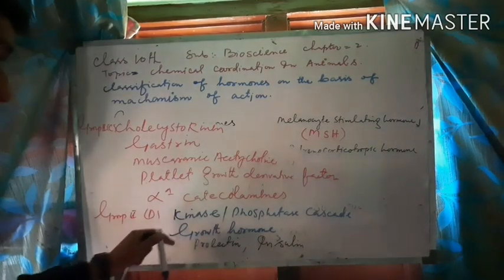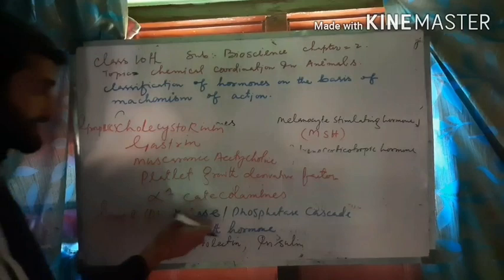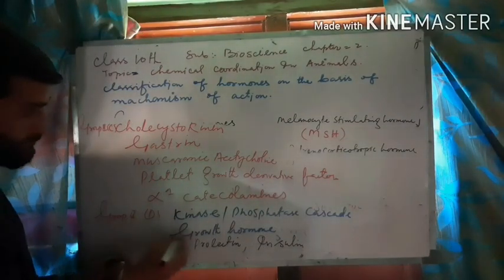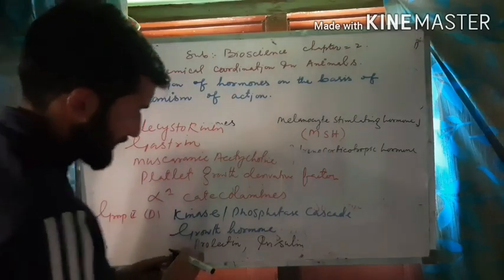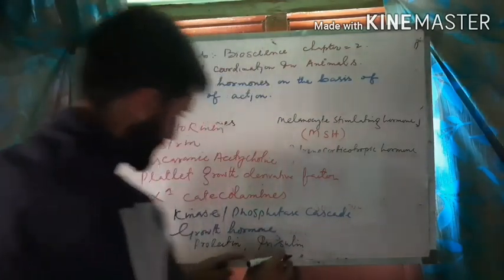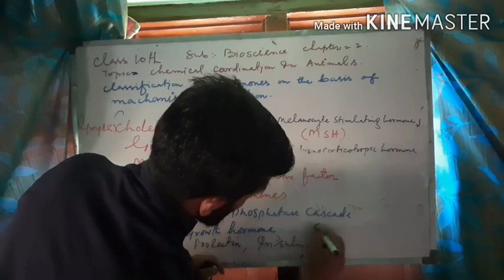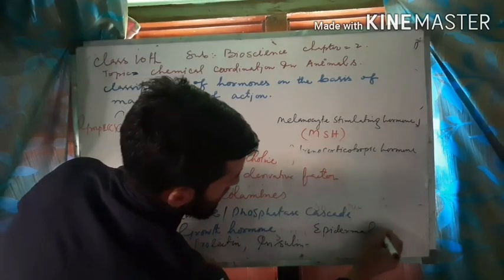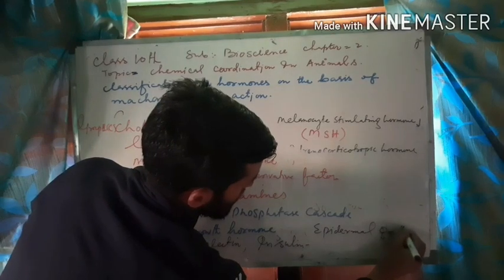Some of the hormones where the second messenger is kinase, phosphatase cascade, are growth hormone, prolactin, insulin, and epidermal growth factor.